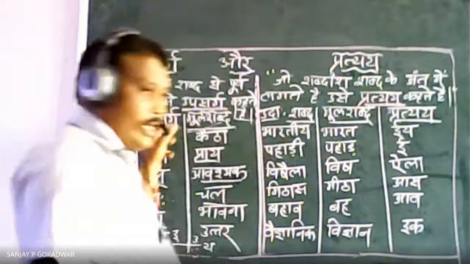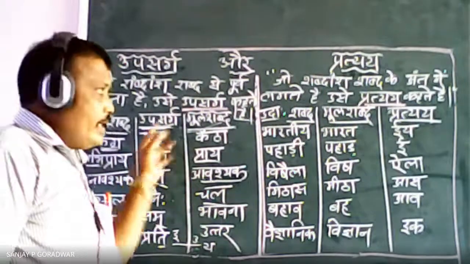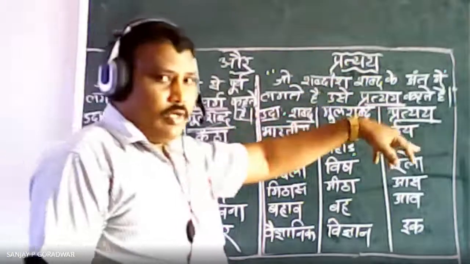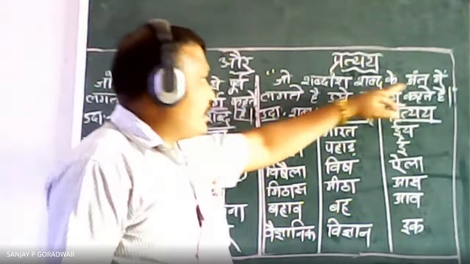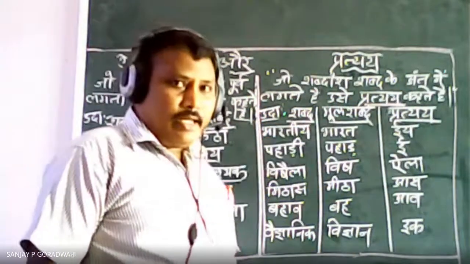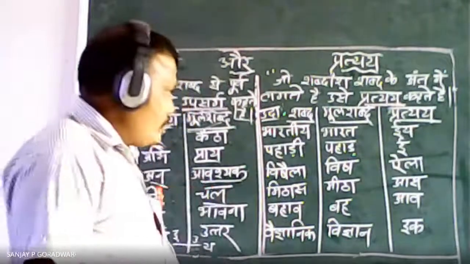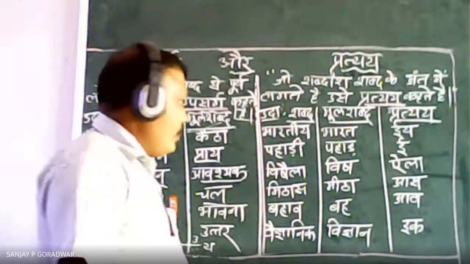Here we saw unhappy. Happy is the word, un is before the word, and here ness is after the word. So what will be the definition of pratyay? जो शब्दांश शब्द के अंत में लगते हैं उसे प्रत्यय कहते हैं. The phrase at the end of the word, which we use to make a new word, is called a suffix. So we have some examples here.